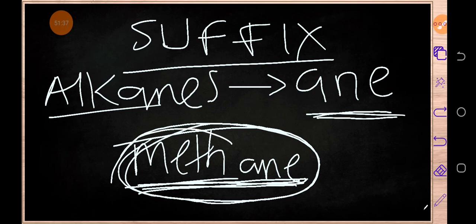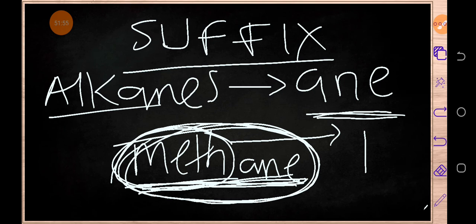The first part shows how many carbon atoms are in this organic member, and meth means 1. So in this member we have only one carbon atom. When we write the chemical formula, methane has only one carbon atom. Don't worry, I'm going to show you how to write the chemical formula. Keep on following me.